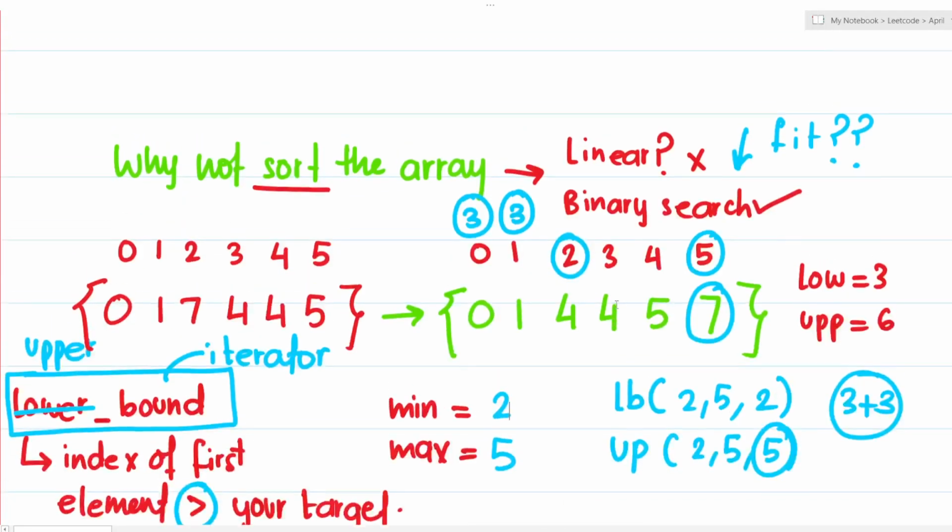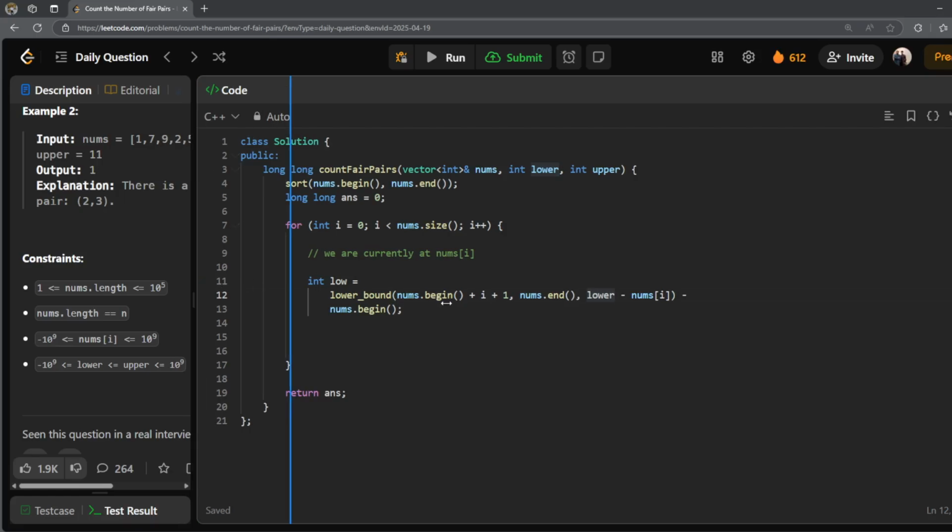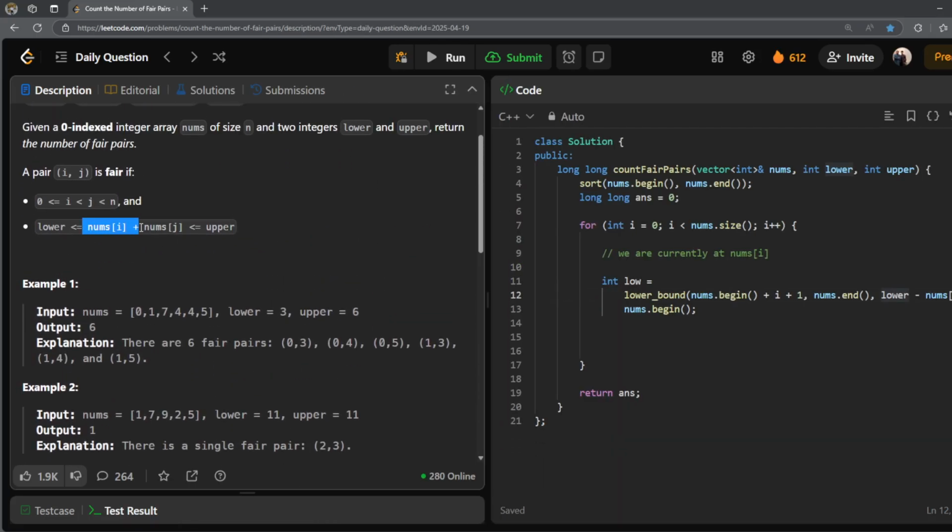Just think about it. This was the line which was told to us by the question statement, right? That nums of i plus nums of j should be in between lower and upper. What if I subtract nums of j from both lower and upper?